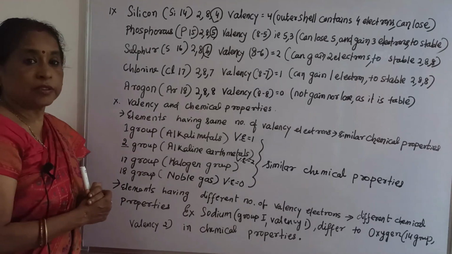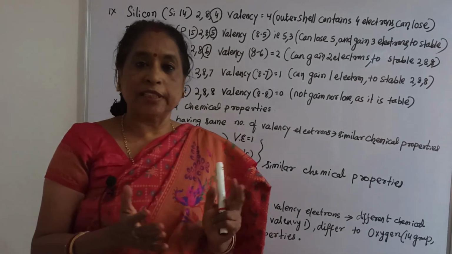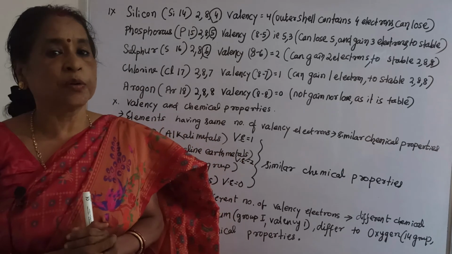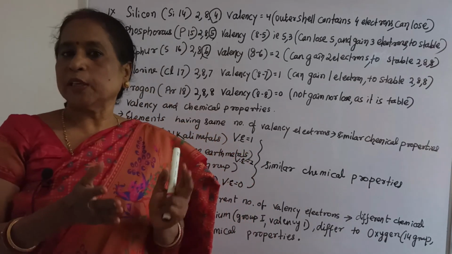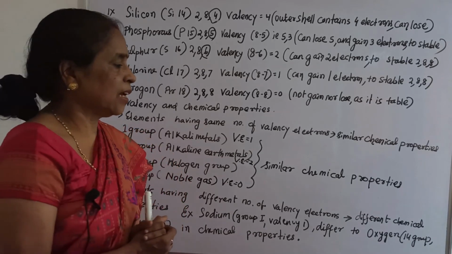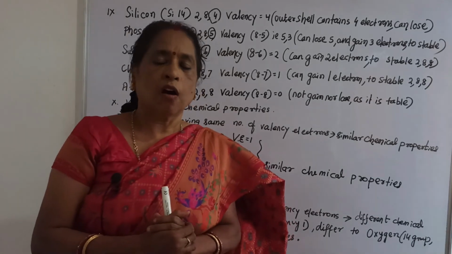I hope you understand the relation between group and valency, and how we calculate the valency electrons and valency of different elements, but only up to argon in 9th class. In higher classes you will see other elements.